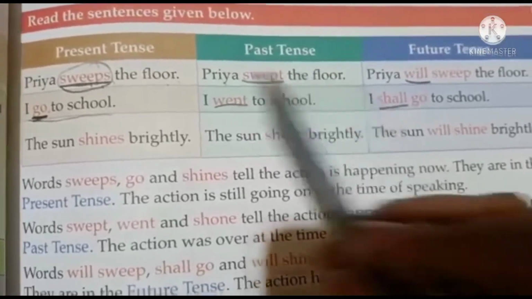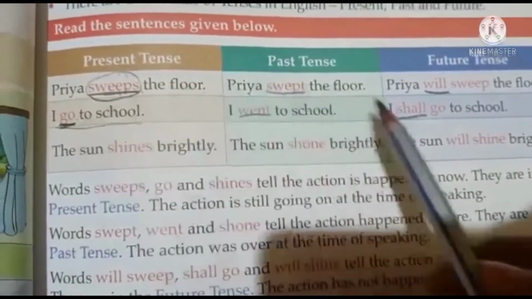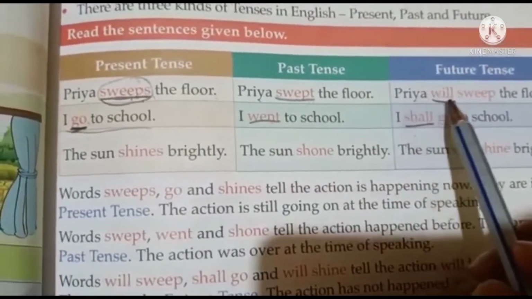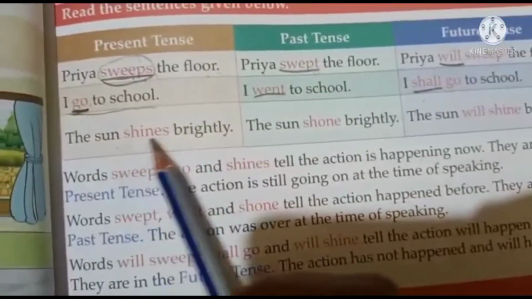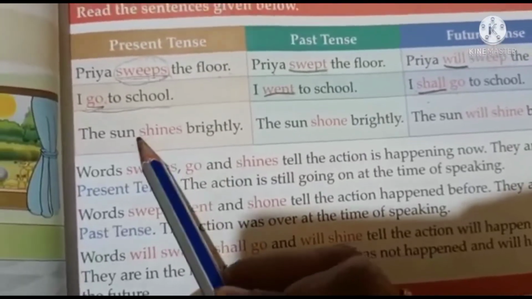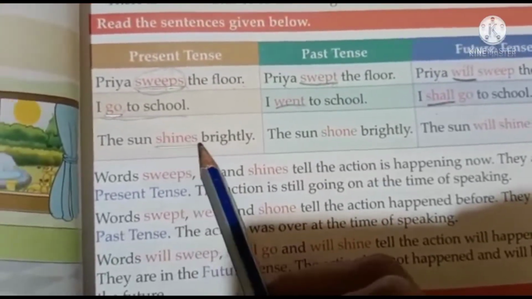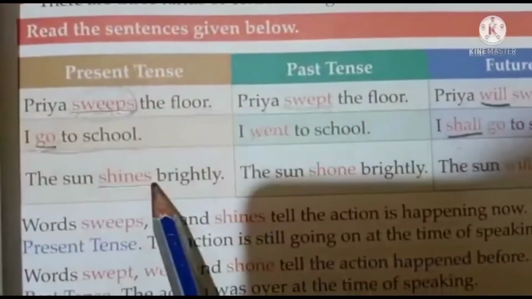Okay, we use shall with the present tense verb. I shall go. Priya will sweep. Okay. See the next example. The sun shines brightly. Shines is the verb. Okay. Present tense. It is happening every day, right?